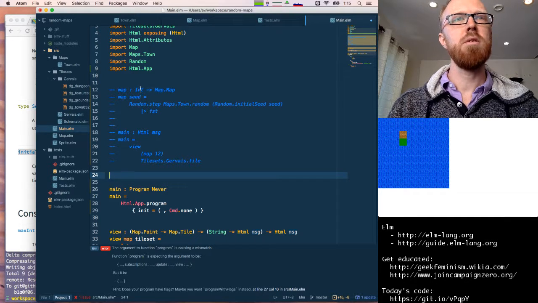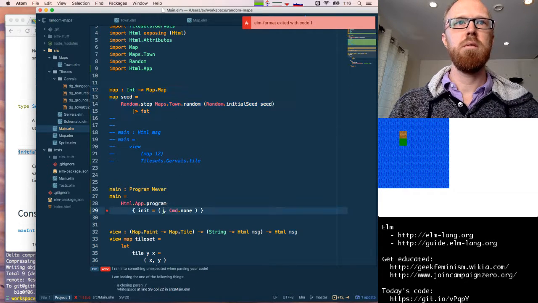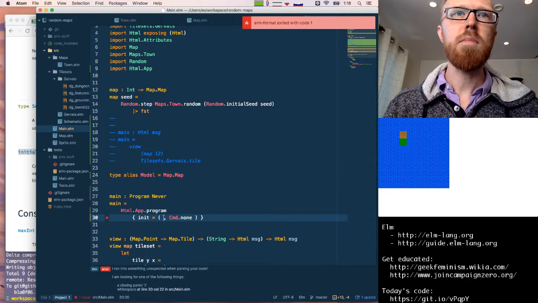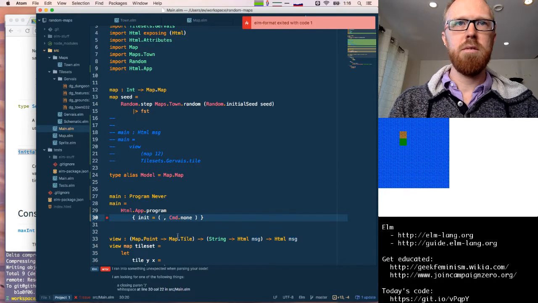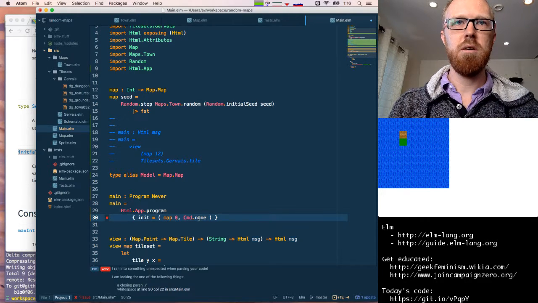Or, interestingly, we could actually just always start with the map with seed 0. Why don't we start with that? Type alias model is going to be a Map.Map. And in our init, our initial model is going to be a map with seed 0.